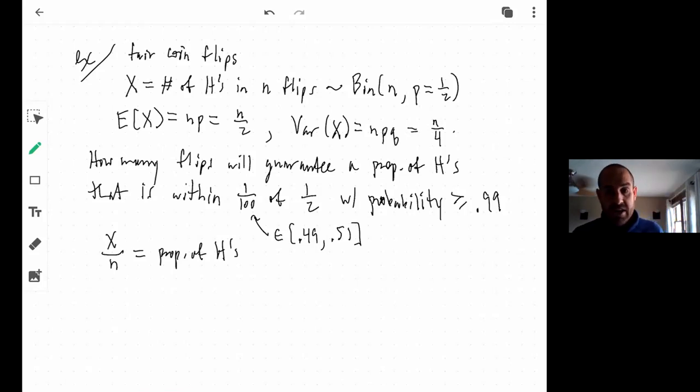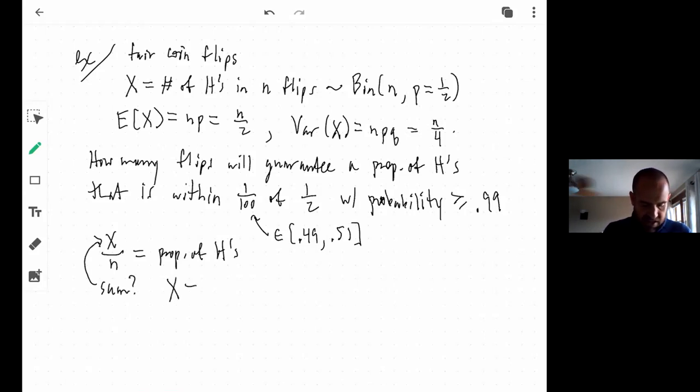Well, we know how to do that. So how do I write x as a sum? I'm going to write x as a sum of indicators, plus ... plus the indicator of hn.